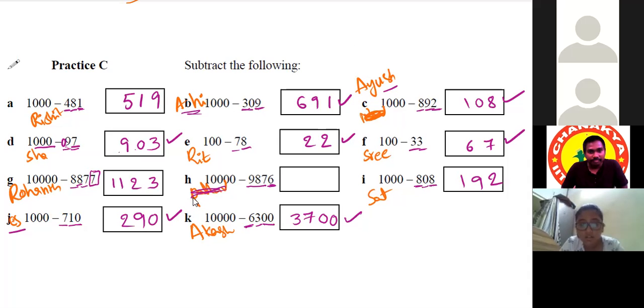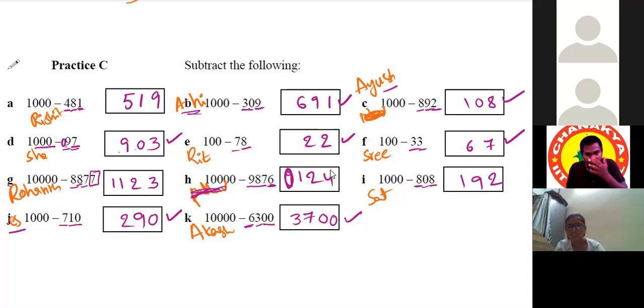Satvik, explain. Okay, sir. Sir, 10 minus 6 is 4, sir. Okay. And 9 minus 7 is 2. And 9 minus 8 is 1. Okay. 9 minus 9 is 0. Okay. All of you are applying this technique very comfortably.